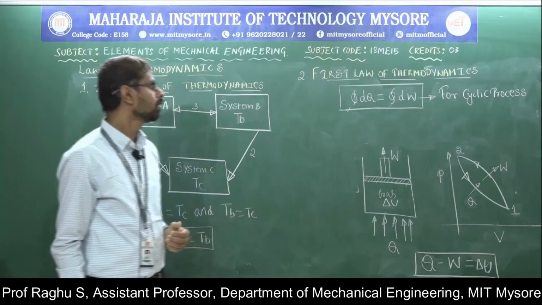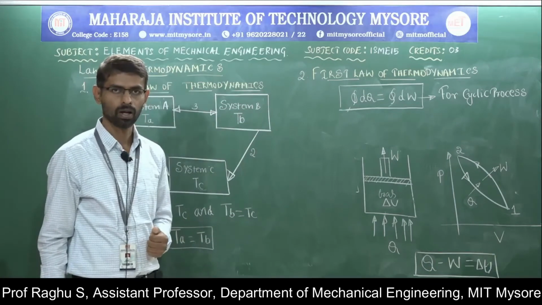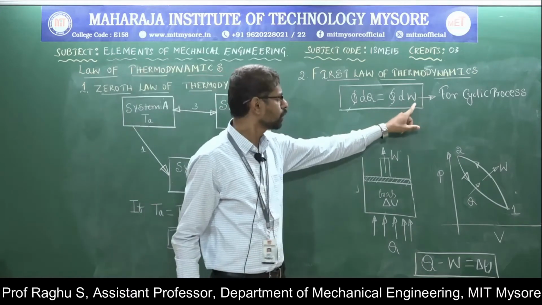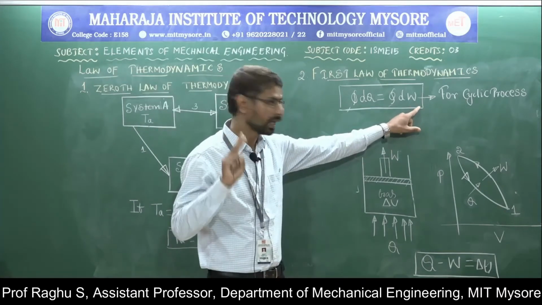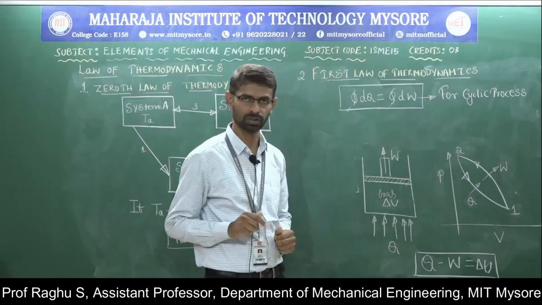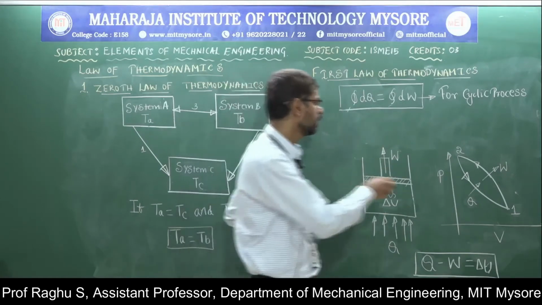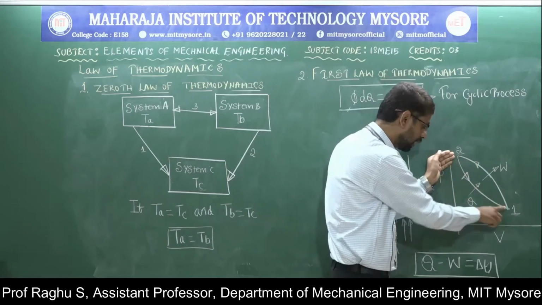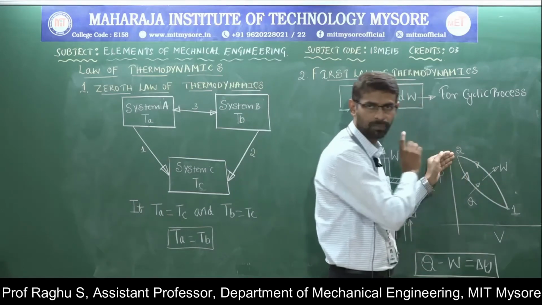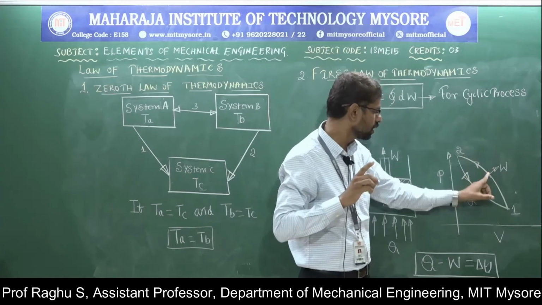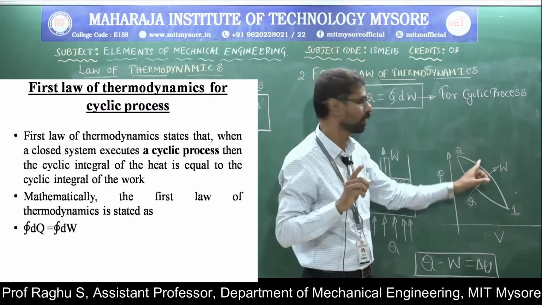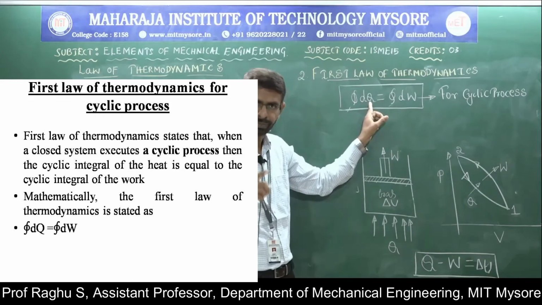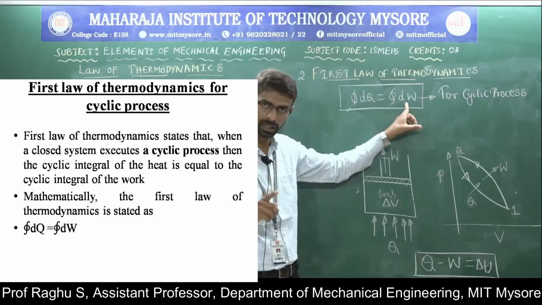Next one, the first law of thermodynamics. The first law of thermodynamics is defined for cyclic process and non-cyclic process. So cyclic process means, here, this is the cyclic process: the starting point of the first process and the ending point of the last process is the same. For a cyclic process, the first law of thermodynamics states that the cyclic integral of heat is equal to the cyclic integral of work.